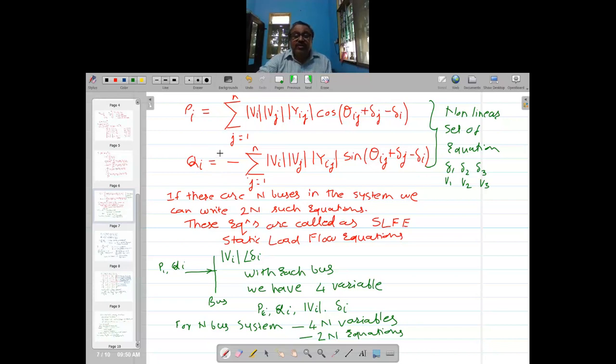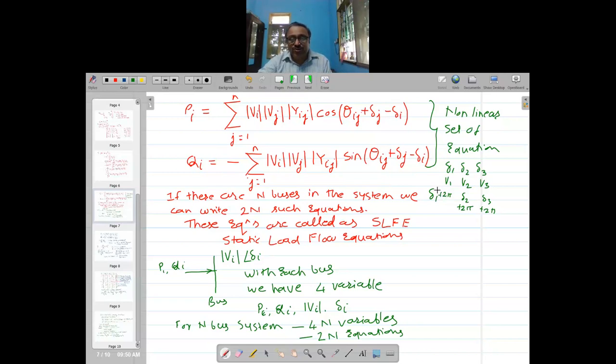Then this can also be satisfied the moment we consider, instead of delta 1, delta 2, delta 3, delta 1 plus twice pi, delta 2 plus twice pi, and delta 3 plus twice pi. You can put it, even if instead of delta i I put delta i plus twice pi and delta j plus twice pi, this equation is going to be satisfied. So how many such solutions can be there? Infinite solutions, theoretically, because I can have 4 pi, 6 pi, 8 pi, 10 pi. Like that, I can have infinite solutions.